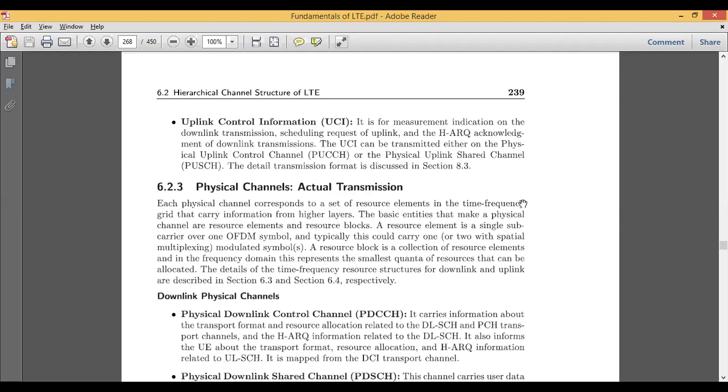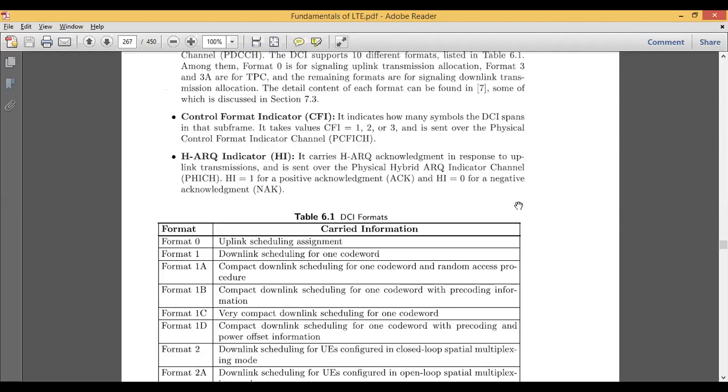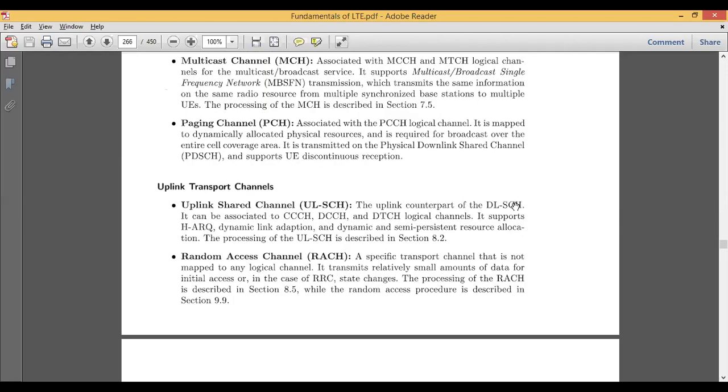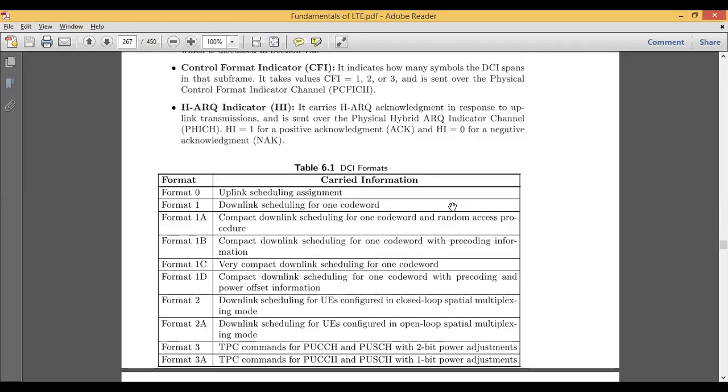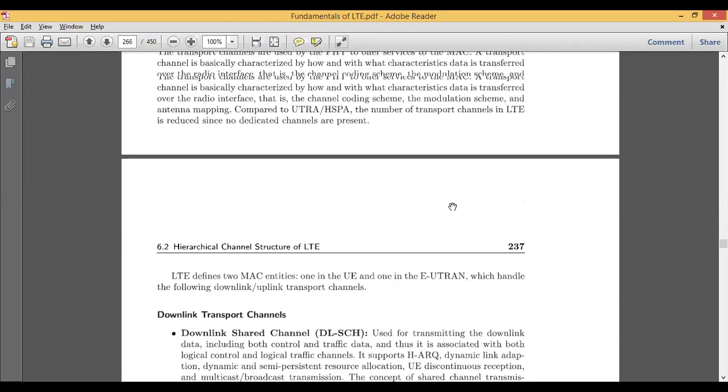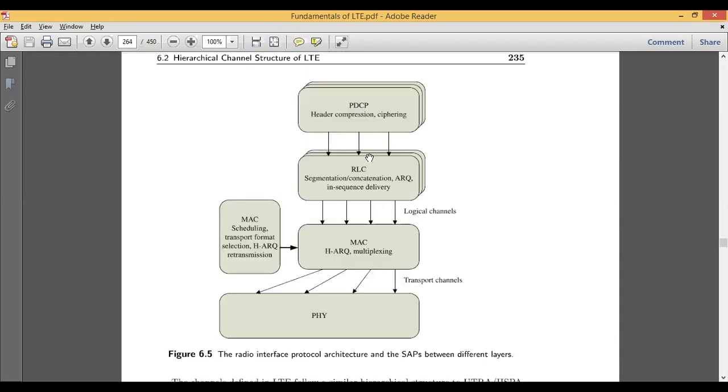So what we have seen here is the logical channel operation, then the transport channel, in transport, downlink and uplink. In logical, we have seen logical control and logical traffic. Now, last but not the least, look at this particular diagram. One was logical and another was transport. In transport we have 2 types, and in logical also we have 2 types.